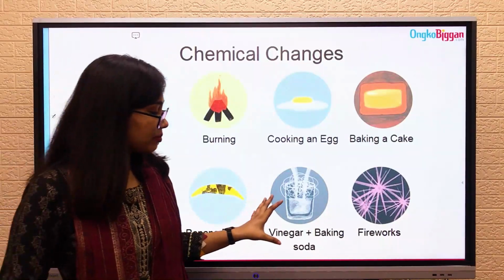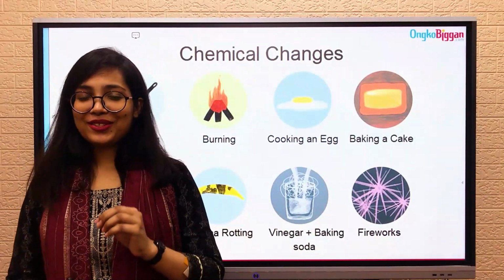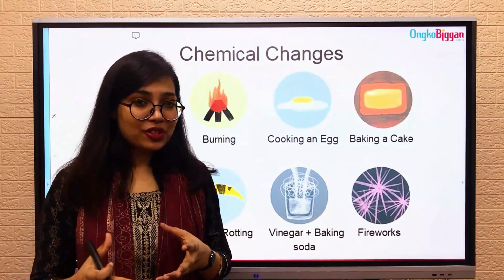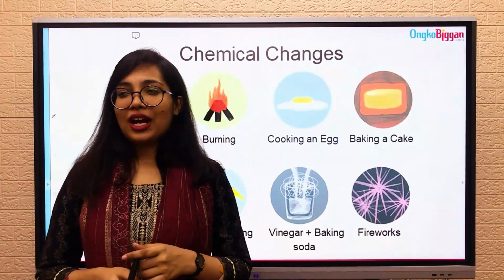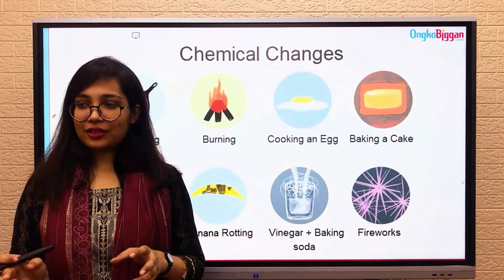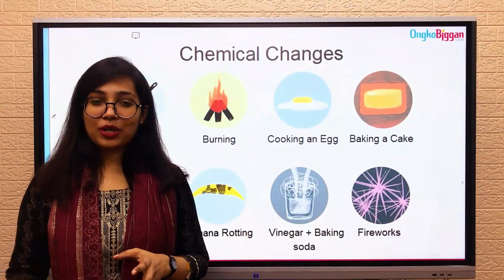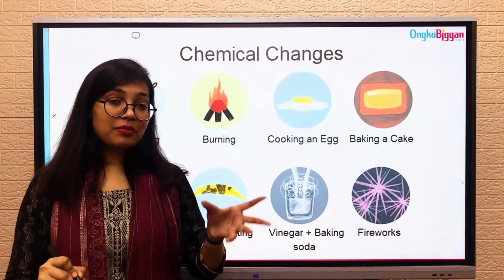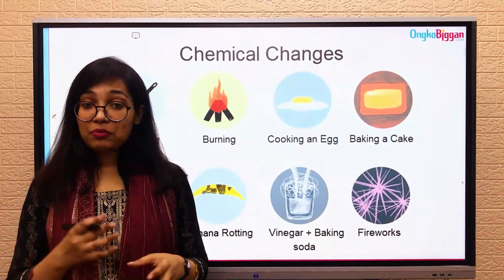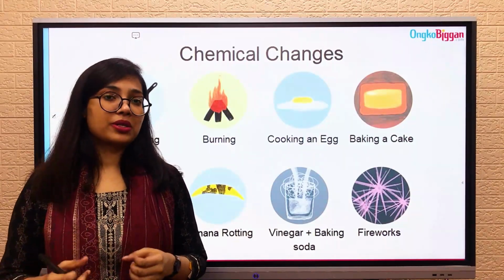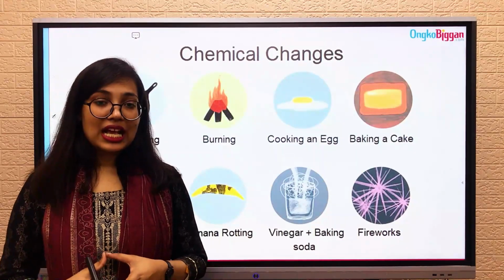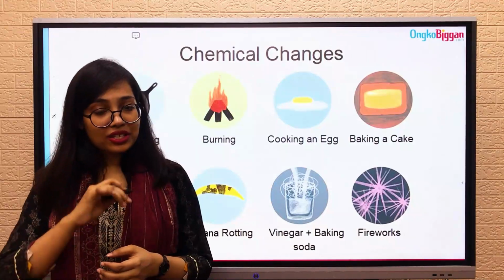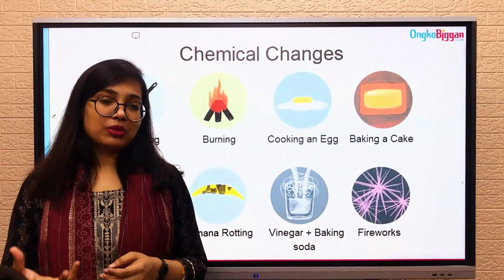Then we have vinegar and baking soda. Have you ever tried some fun chemical experiments in your house? I think you should. I bet you have vinegar and baking soda or baking powder in your house. If you mix those together, you will see bubbles are created and heat is created, and that is a chemical reaction, and that type of change is a chemical change.